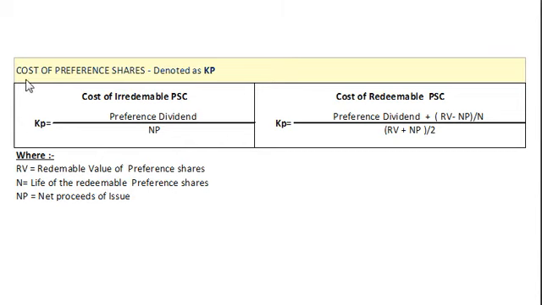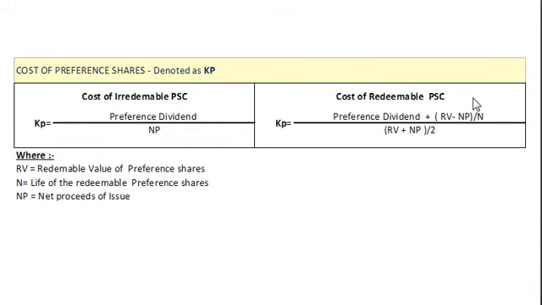Now we will see the formula for cost of preference shares, normally denoted as KP. First, cost of irredeemable preference share capital. Irredeemable means not to be redeemed during the lifetime of the company, and our formula for cost of preference shares is preference dividend divided by net proceeds.